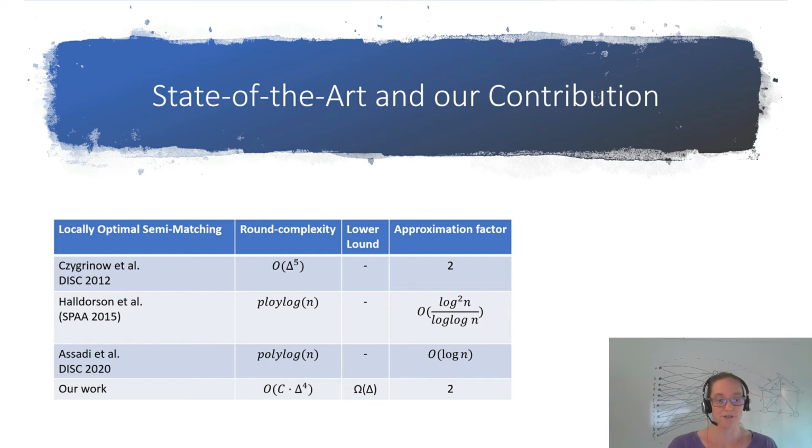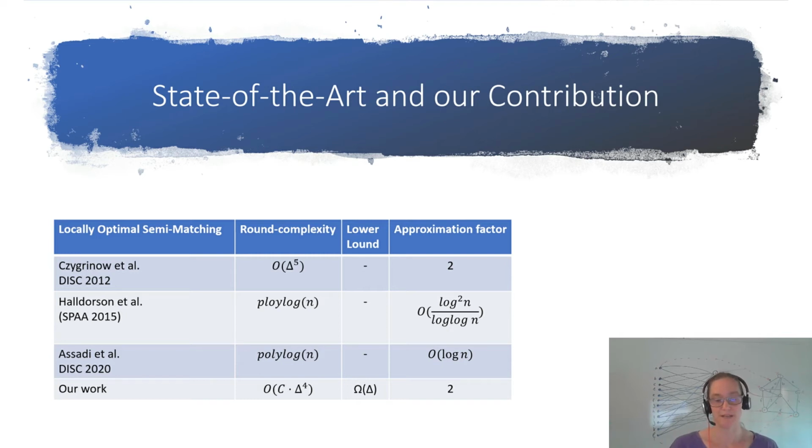Our contribution is we provide an algorithm that runs in delta faster than the one known from Jukka. So it runs in delta to the power of 4. You can see here is a factor of c. This is the highest degree of the client. If the client degree is as large as the largest server degree, then we have the same round complexity as Jukka. But we assume that in most of these setups, the clients have actually less high degrees than the servers.